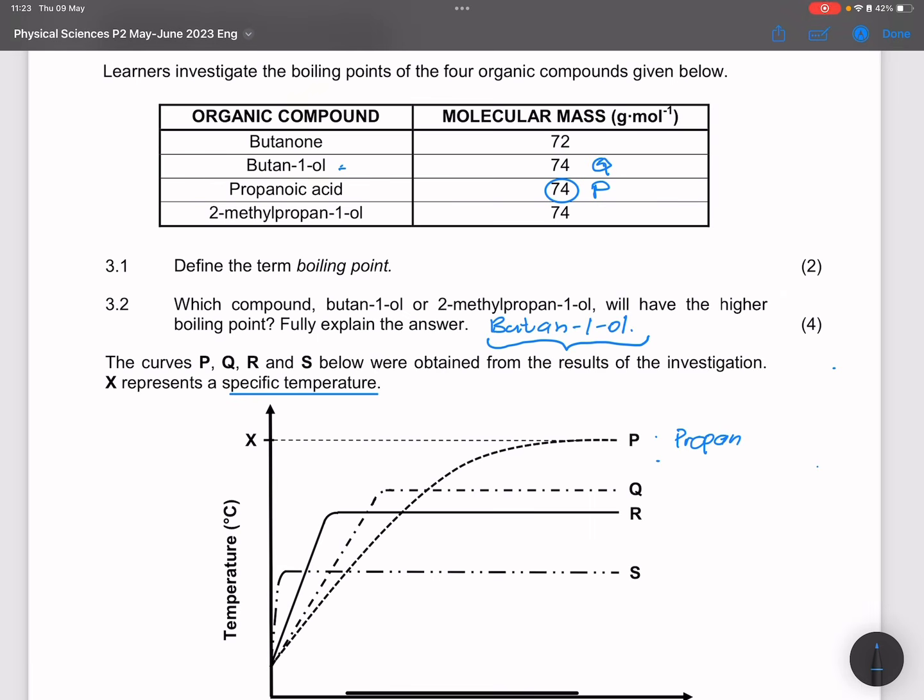So, and then after that, but remember the difference between alcohols and acids is that acids have got two sides of hydrogen bonds, right? And then after that, I would definitely say 2-methylpropan-1-ol. It is still an alcohol, so it does have that hydrogen bond. So it means that would be R, and definitely S would be butanone, because that has got dipole forces, right? In addition to your London forces, right?